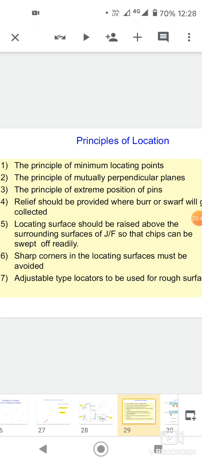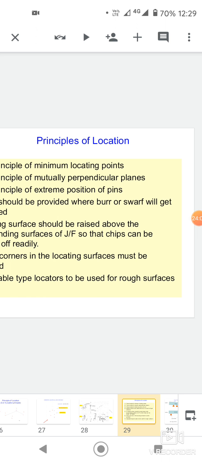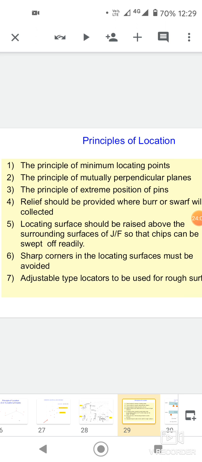Locating surface should be raised above the surrounding surfaces of jigs and fixtures so that chips can be swept off readily. Sharp corners in the locating surfaces must be avoided. Adjustable type locators to be used for rough surface.